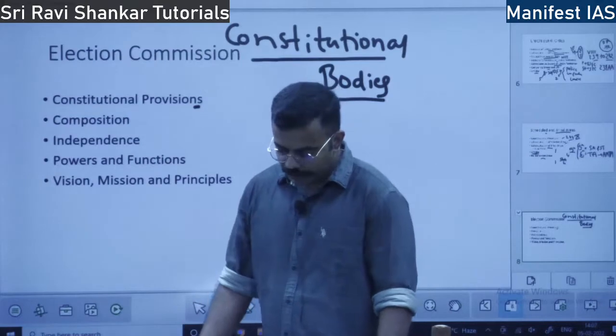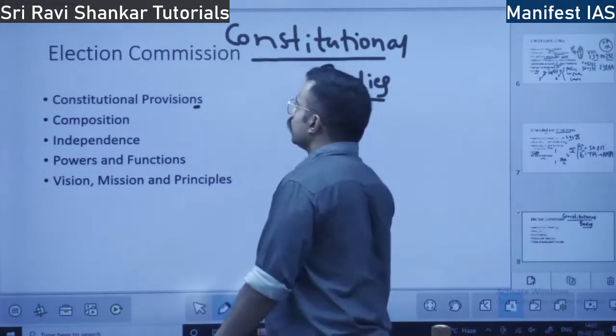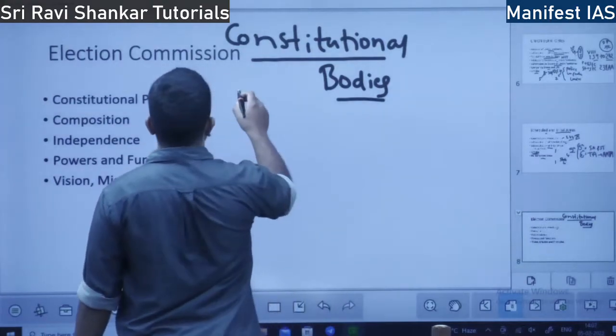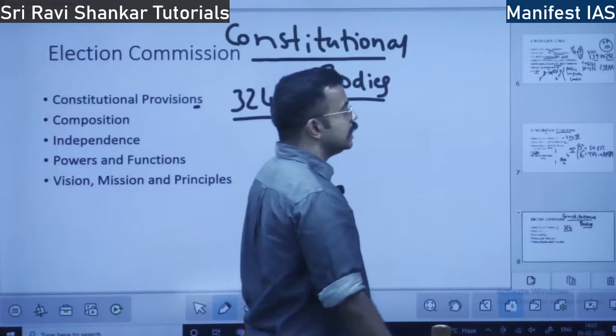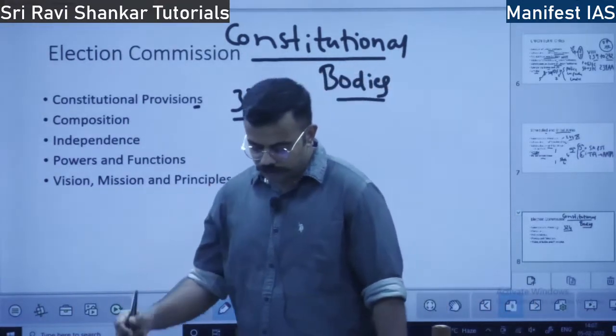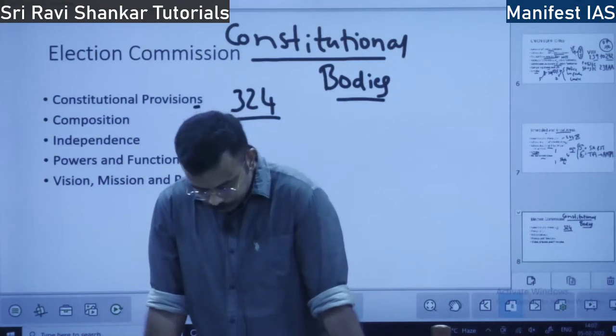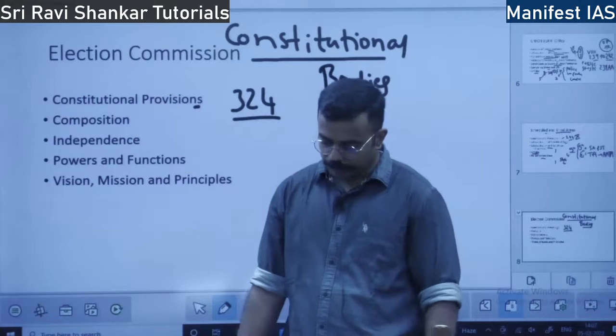Okay. So it is a permanent and independent body. Which article speaks about election commission? You need to remember this article, very important. Article 324 speaks about election commission.